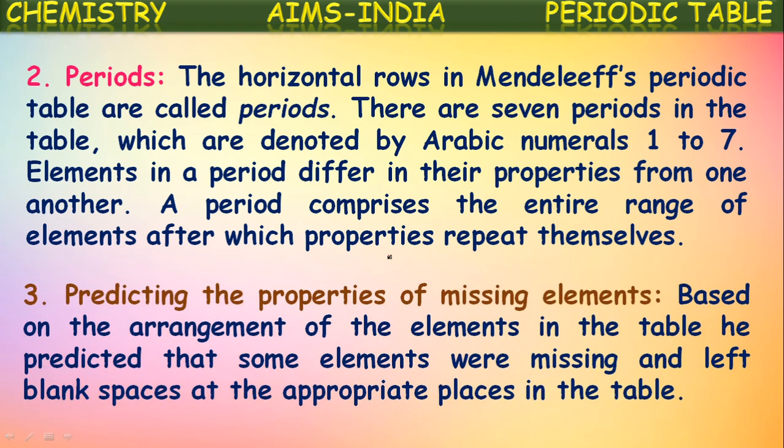Okay. And the third aspect is predicting the properties of missing elements. It is very important and interesting here. Based on the arrangement of the elements in the periodic table, he predicted that some elements were missing and left blank spaces at the appropriate places in the periodic table. So he suspected that some other elements were still to be found. So for them he assumed like that, and he left some blanks also in his periodic table, as there are some other elements to be found.